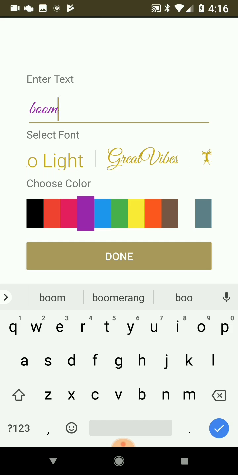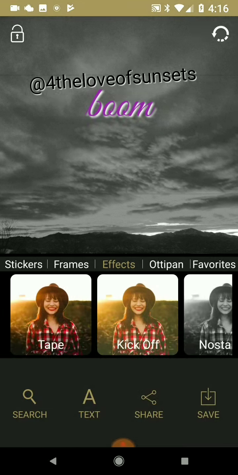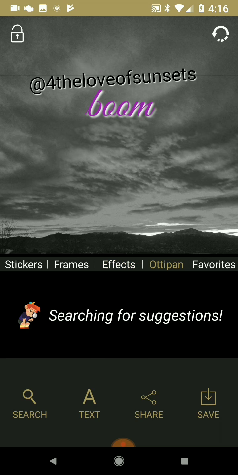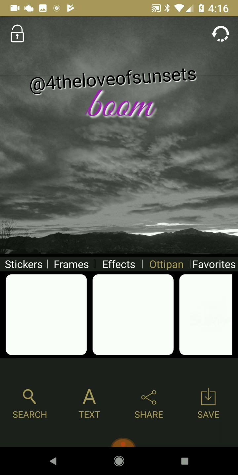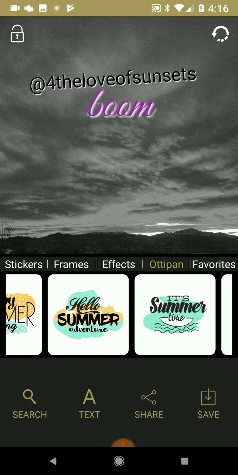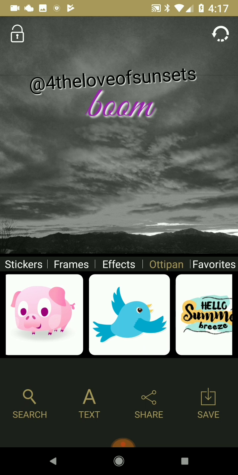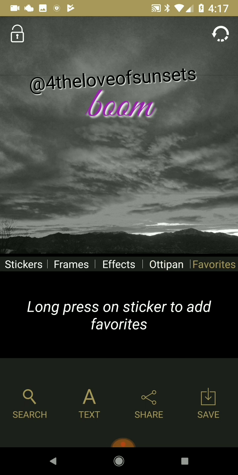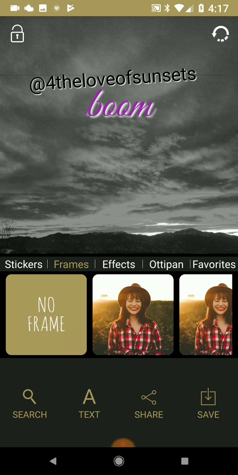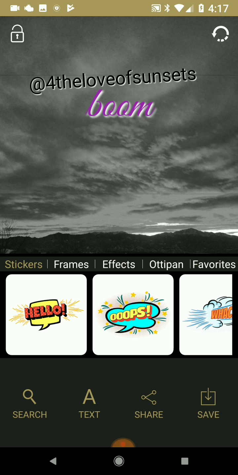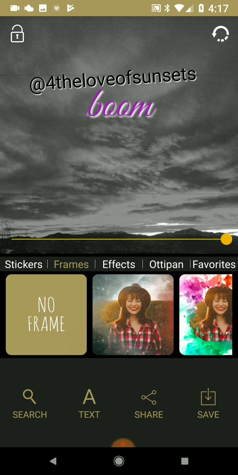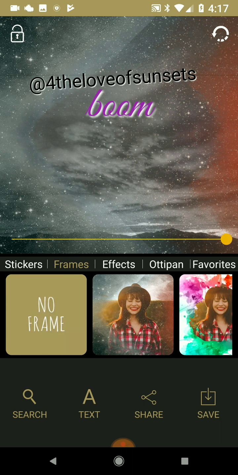Select font and color. Searching. Oh, this is an AI thing. I've never really worked with Ottipan. I guess it's some type of AI internet editor for you. Try and make stuff cool.